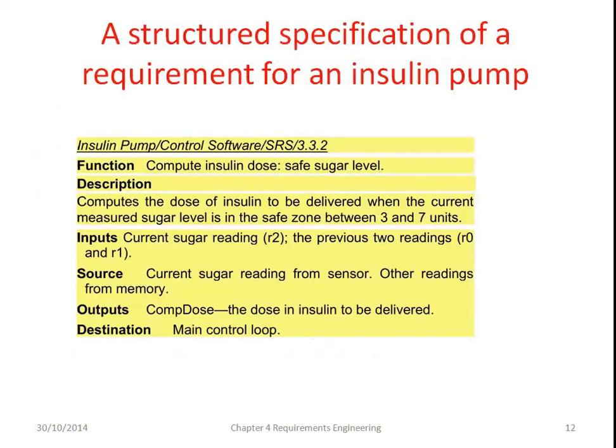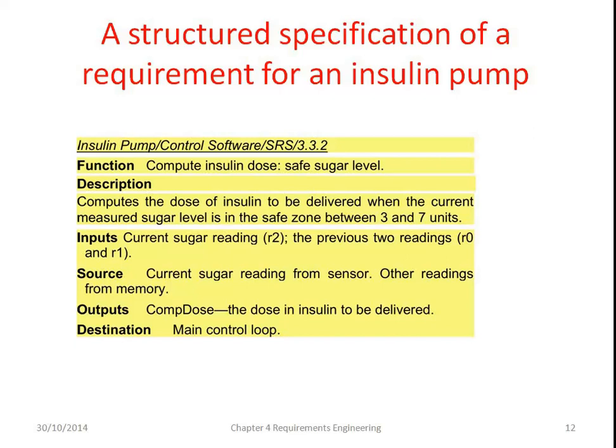Structured specification of the requirements for the insulin pump is given. The first is the function, description, input, source, output, destination. Compute insulin dose for safe sugar zone. Description: compute the dose of insulin to be delivered when the current measured sugar level is in the safe zone between these two readings.